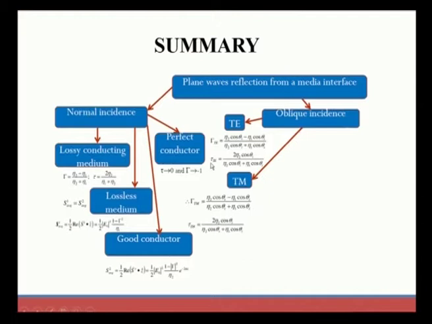These two we need to find with the help of oblique incidence, taking that the incident field is incident on an interface at a particular angle. Here we also studied the coefficients of reflection and transmission by taking electric and magnetic field expressions, which differ for the transverse electric and transverse magnetic fields.